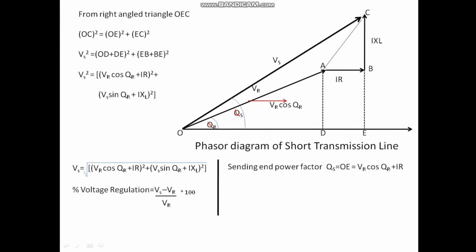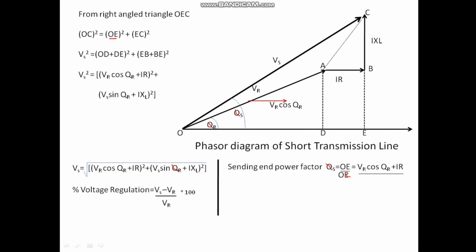I have written QS and QR here, please consider it as phi s and phi r. So sending end power factor is what? See, if I consider triangle OCE, cos phi s, power factor is cos theta. So cos phi s would be OE, adjacent, divided by hypotenuse OC.